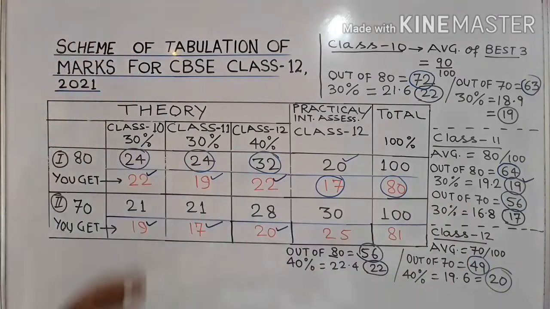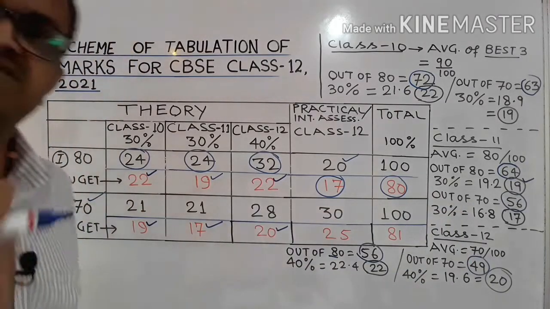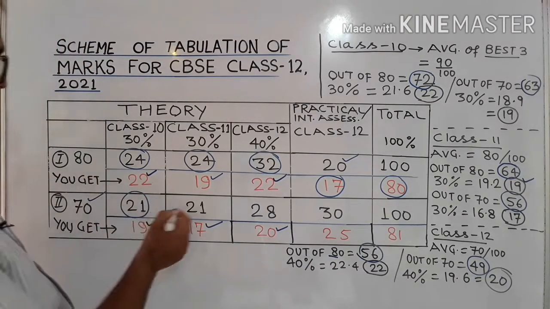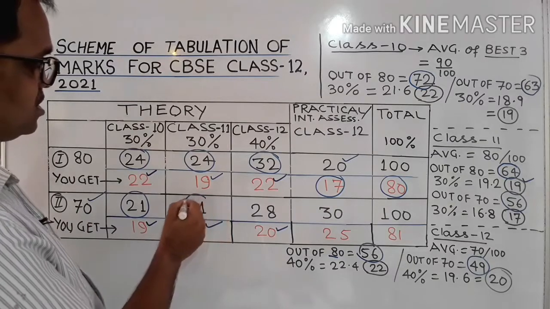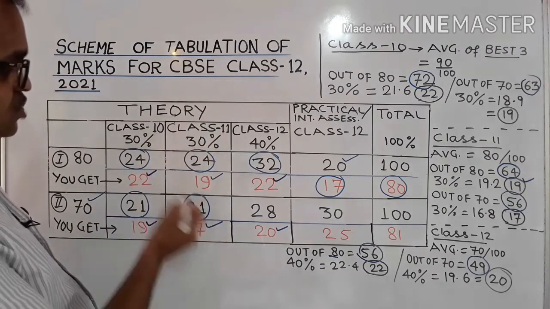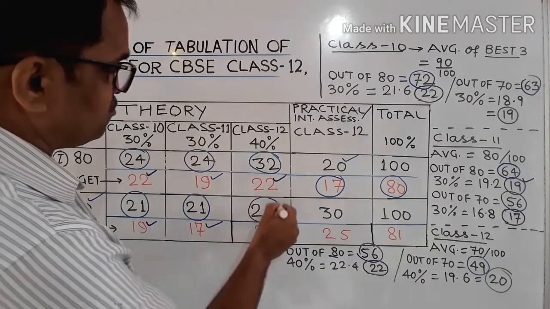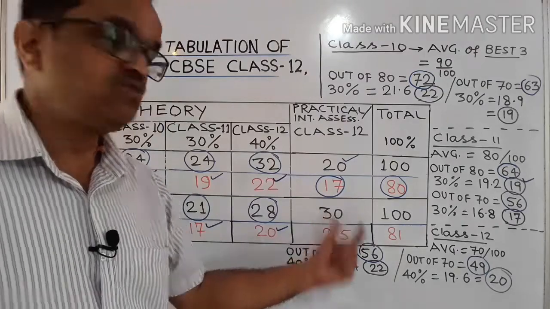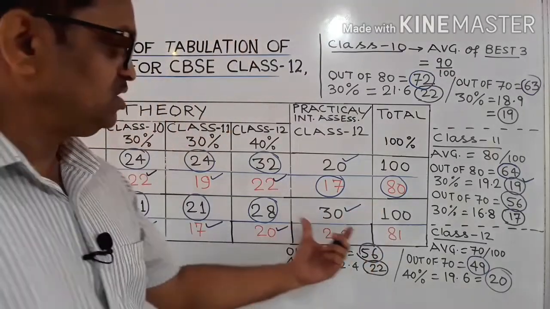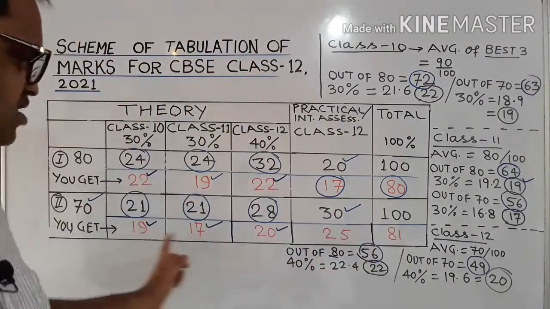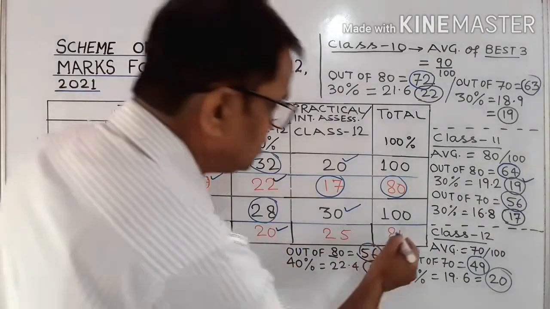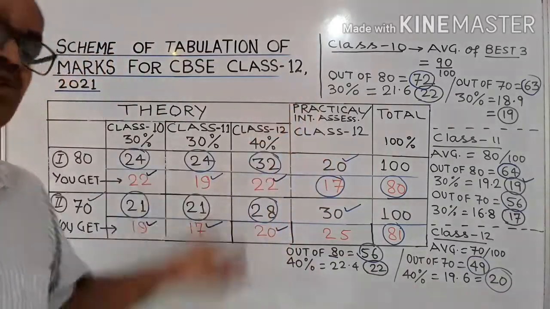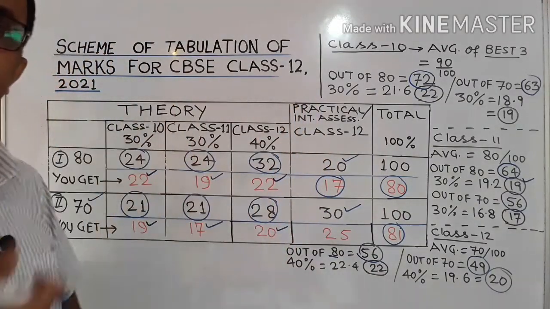Okay. Now similarly if the theory paper is of 70 marks, then how the marks are distributed: 30% 21 that is from class 10, 30% from class 11 that is 21 marks, and the remaining 40% from class 12 that is 28 marks. And suppose out of 30 practical, the paper is of 30, you got suppose 25. So if you get the total, then you get 81 marks. So that is all about the scheme of tabulation of marks in your examination.